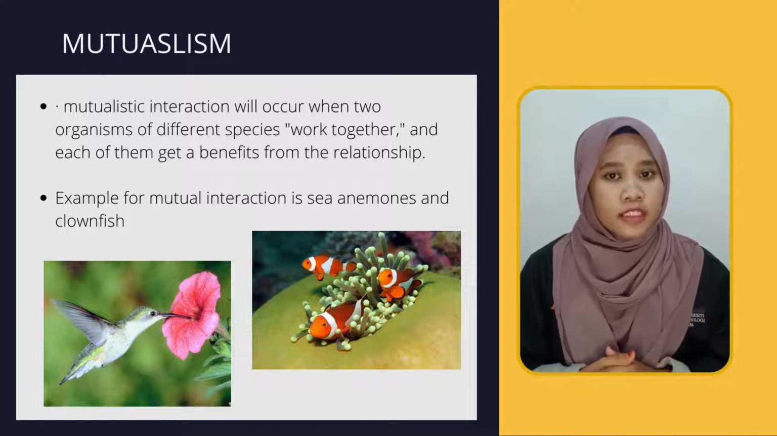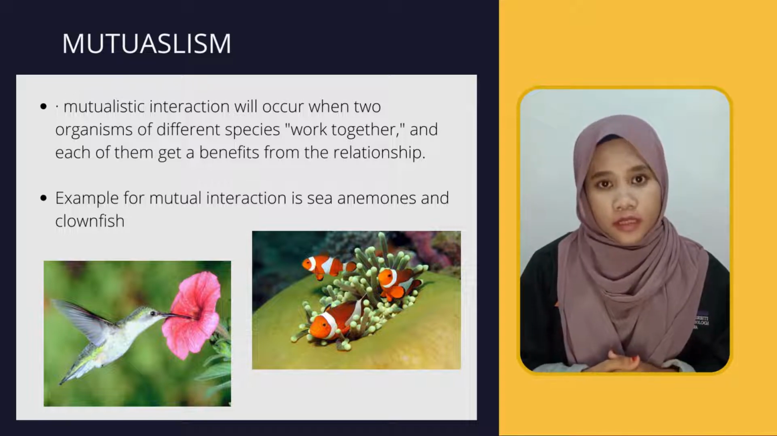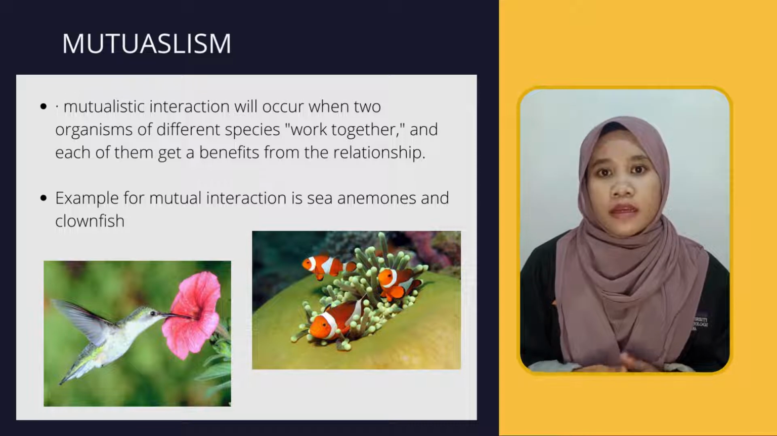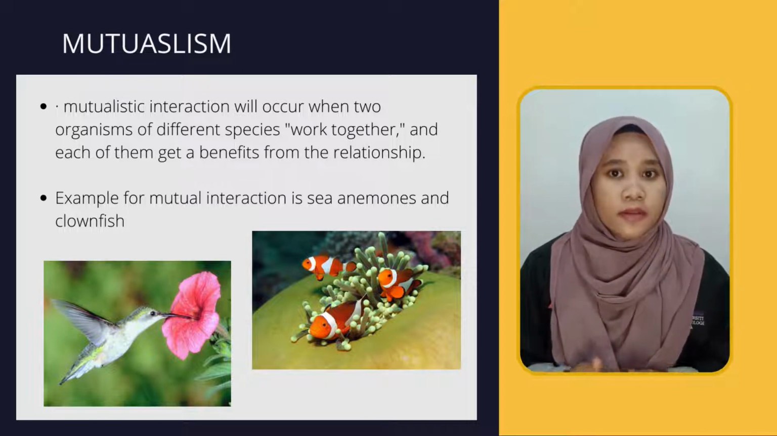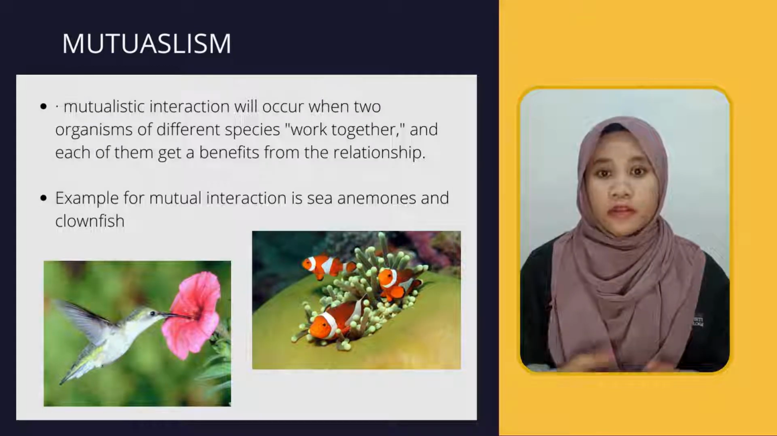An example of mutual interaction is sea anemones and clownfish, which have a mutualistic connection in which the anemone gives the clownfish, which is immune to its sting, a place to live, and the clownfish gives the anemone food.